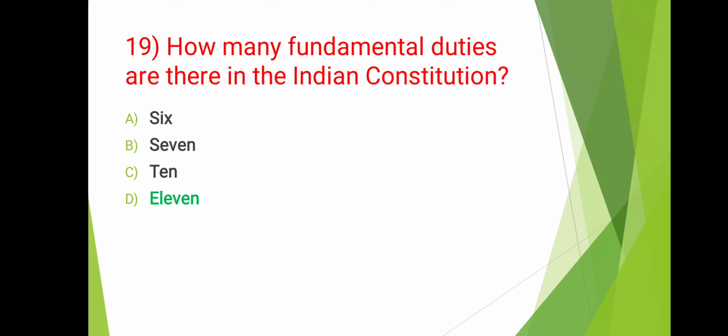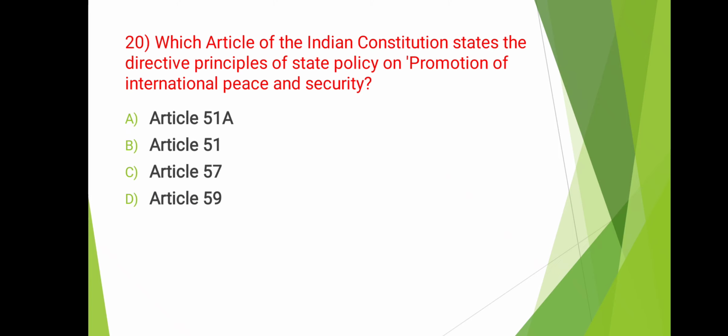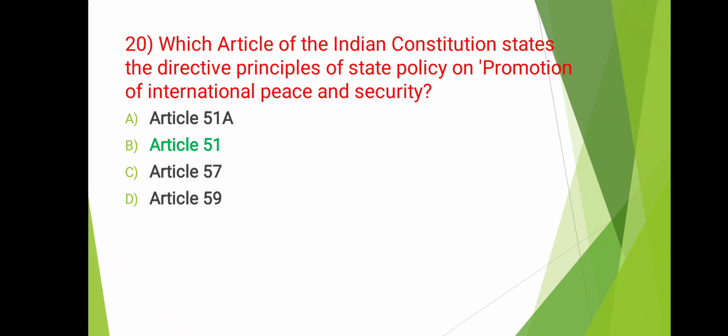Answer is 11. Next and last question, which article of the Indian Constitution states the directive principles of state policy on promotion of international peace and security? So the answer is Article 51. So this is the last question.